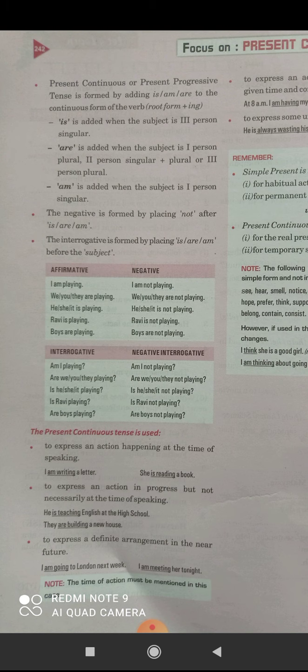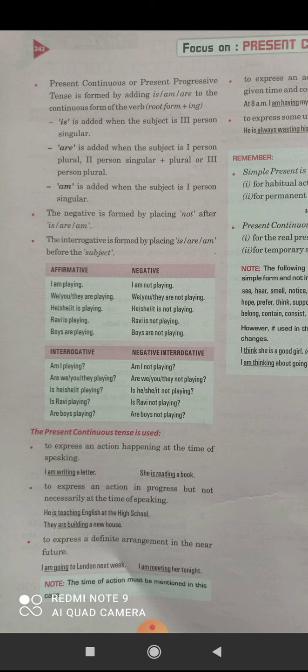Next is interrogative. The interrogative is formed by placing is, am, are before the subject, like we do in simple present tense. We use do, does at the beginning of the sentence, and after that we use the subject. And similarly, my dear children, we use is, am, are before the subject when we are forming interrogative sentences in present continuous tense. Okay. For example, am I playing? Are you speaking?